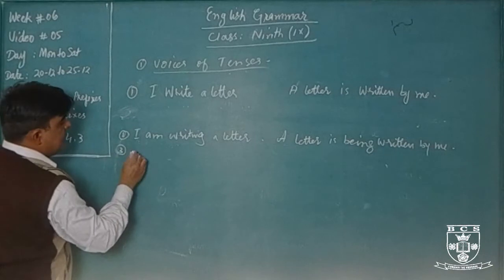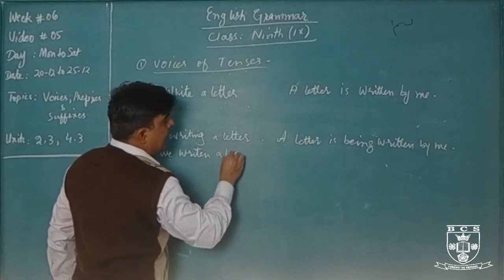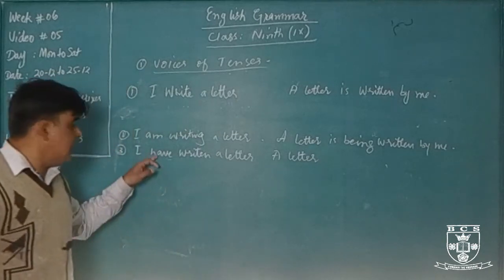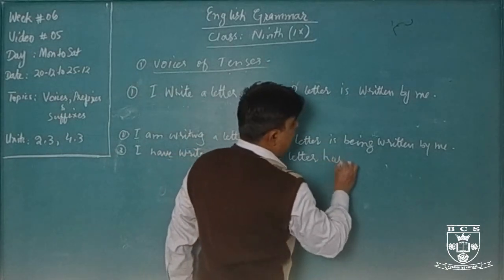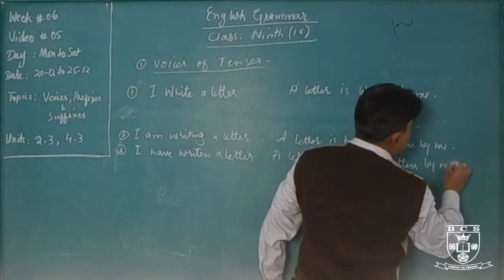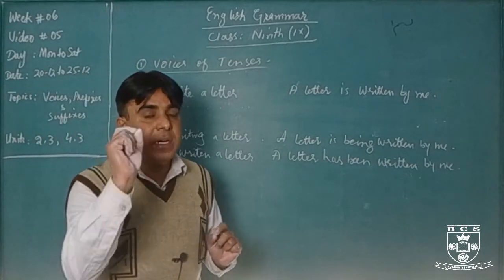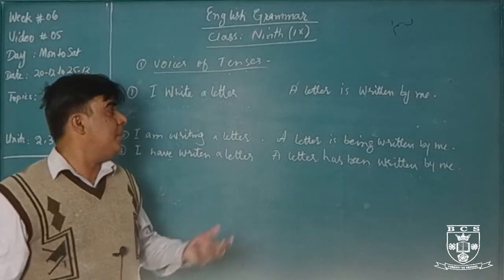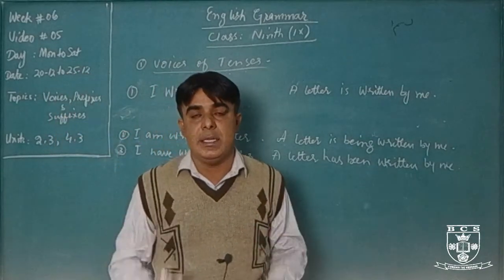In such way we always use present perfect tense. I have written a letter. A letter, helping verbs has and have, present perfect tense, active voice helping verbs. Passive voice helping verbs has been, have been. Has been, main verb in third form, written by me. Try to understand the active voice and passive voice of one tense. If you will understand the active voice and how to make the passive voice of any one tense, you will know the rules of all tenses very easily.